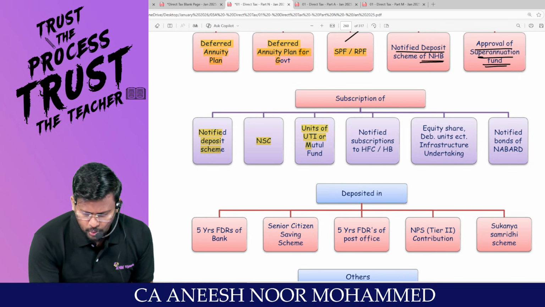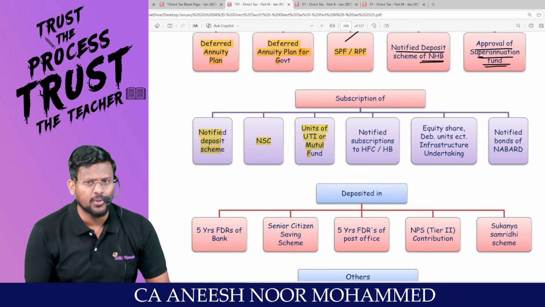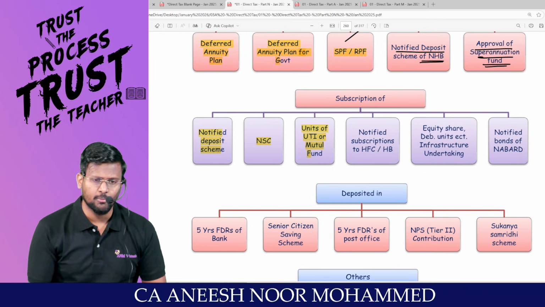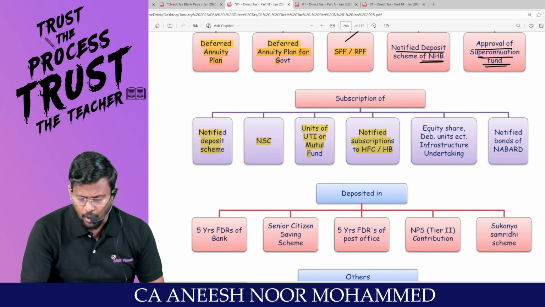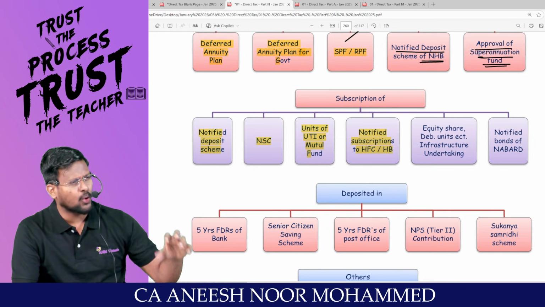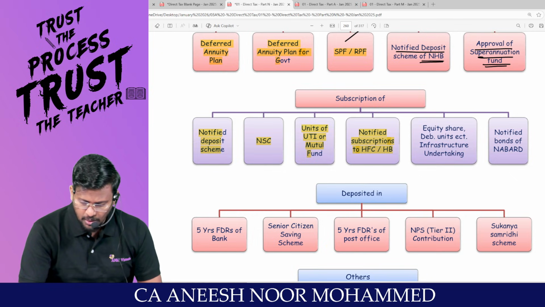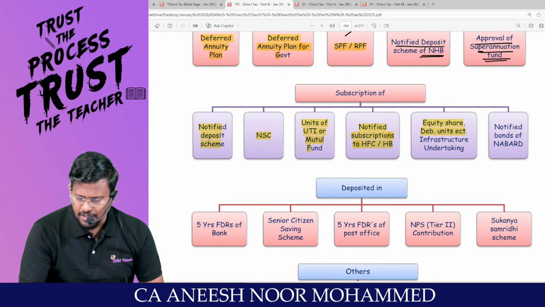And units of UTI or what? Mutual fund. So there are certain selected mutual funds or UTI are there. If you are subscribing the units of UTI or mutual fund, you are entitled to claim deduction under 80C. Notified subscription of Housing Finance Corporation or Housing Board. If you are subscribing, sir, to the Housing Finance Corporation or Housing Board, you are entitled to claim deduction under 80C.